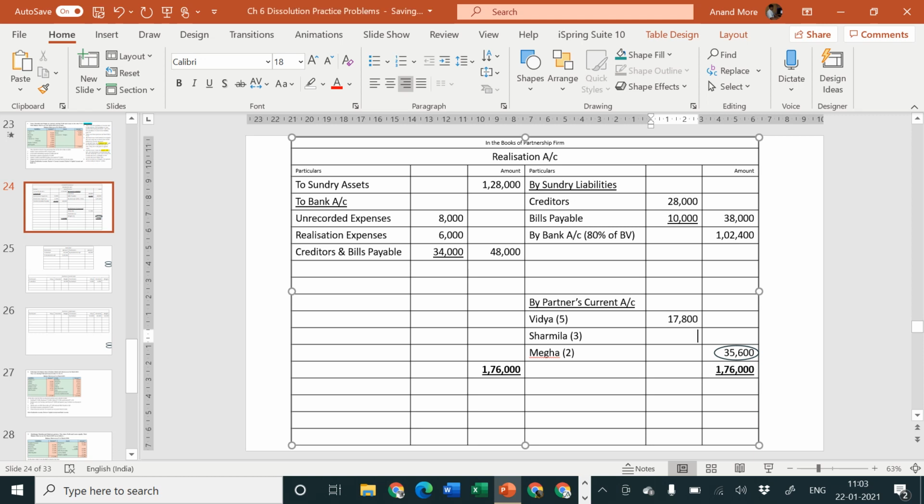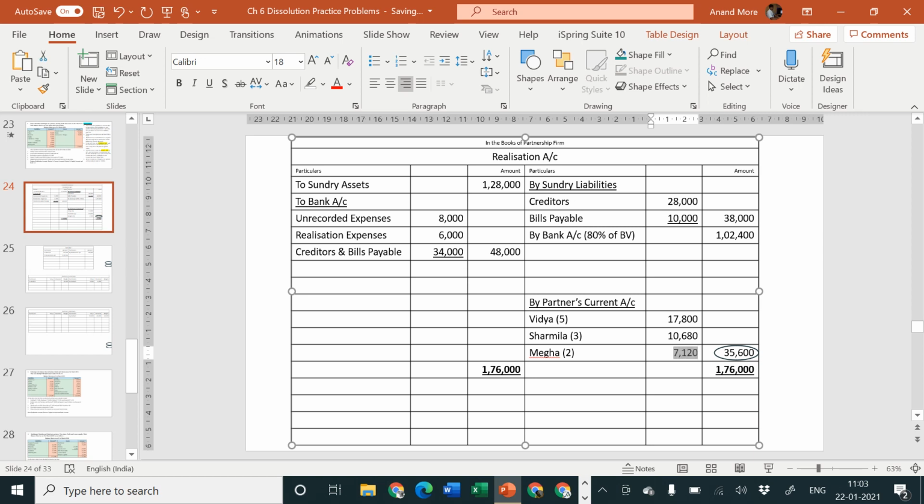Next one, 35,600 divided by 10 into 3, that goes to 10,680, and 35,600 divided by 10 into 2, that is 7,120. Please make your own calculation, do not depend upon me.